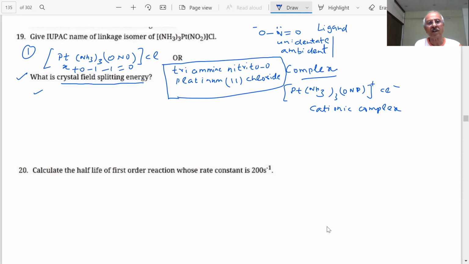In the case of octahedral, it is a 2-mark question. Okay. Then I am showing octahedral splitting. What happened, students? Delta O, octahedral.